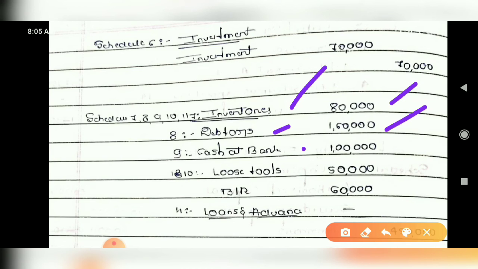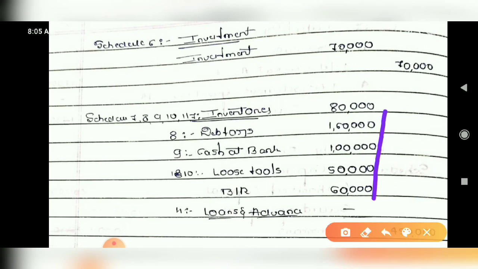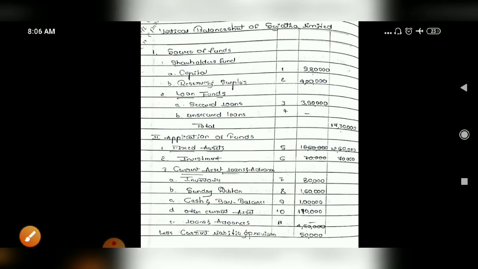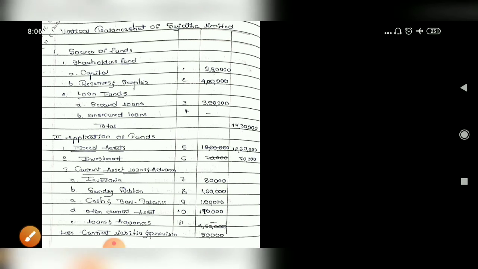Debtors 8, cash at bank is given, loose tools given, then bills receivables are there, loans and advances are not there. The total of this is to be taken, and individually you have to write this here. So all the schedules will be over.